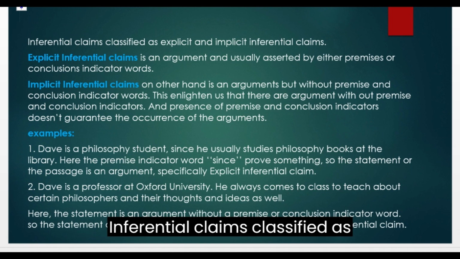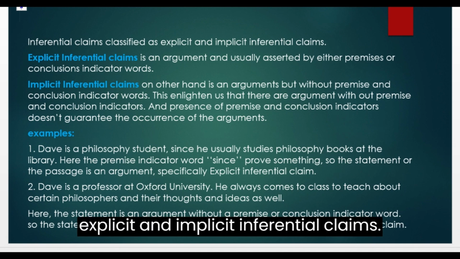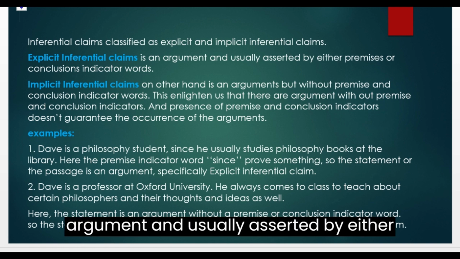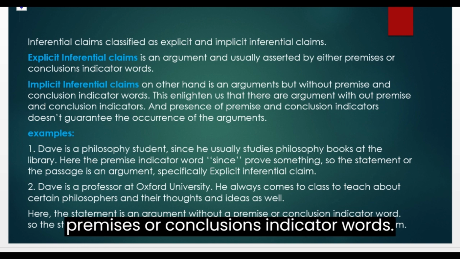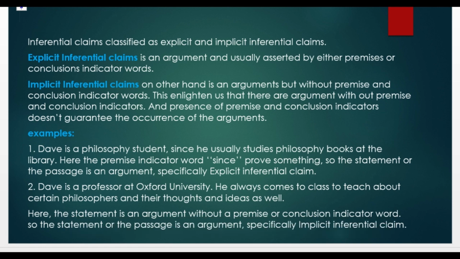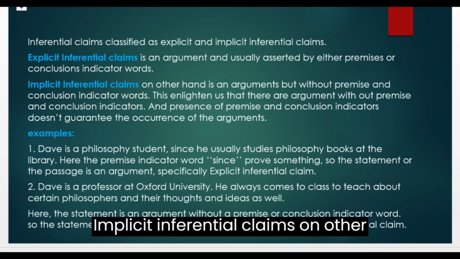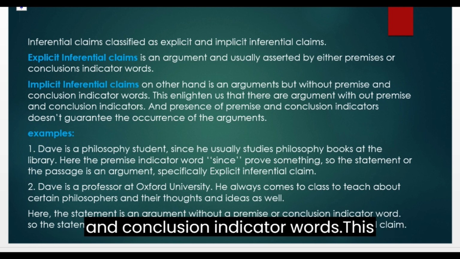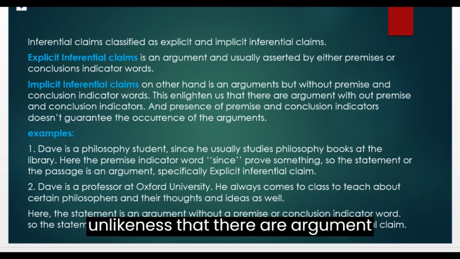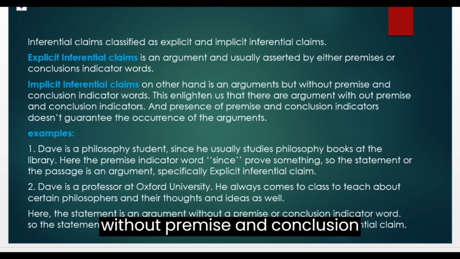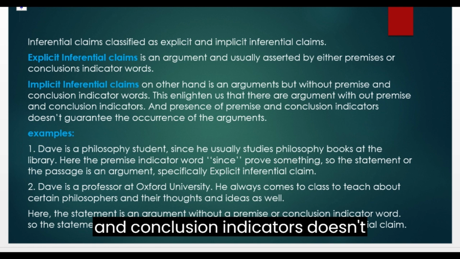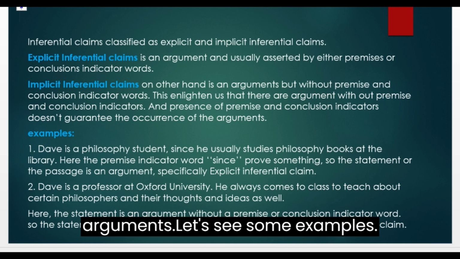Inferential claims are classified as explicit and implicit inferential claims. An explicit inferential claim is an argument usually asserted by premise or conclusion indicator words. An implicit inferential claim, on the other hand, is an argument but without premise and conclusion indicator words. This enlightens us that there are arguments without premise and conclusion indicators, and the presence of premise and conclusion indicators doesn't guarantee the occurrence of an argument.